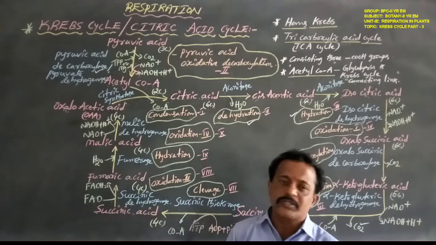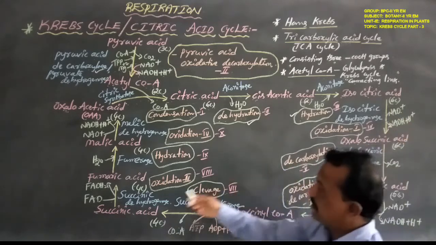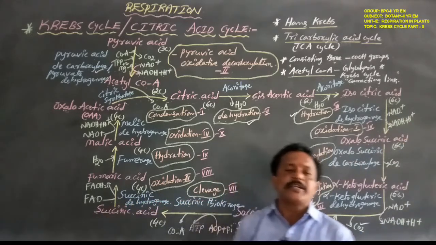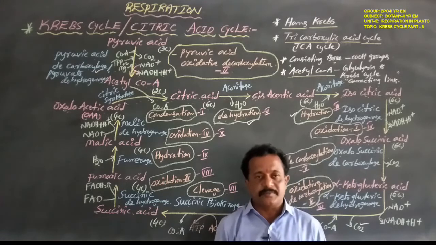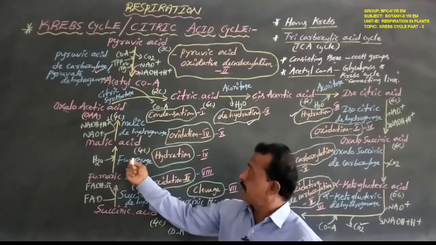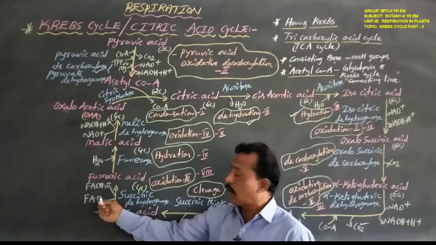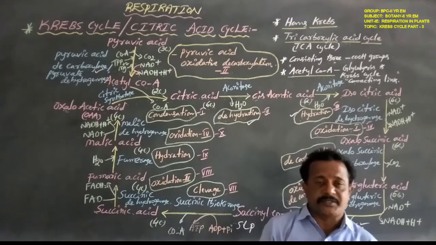Okay now, this is NAD, this is FAD. Both are coenzymes. These are the enzymes, activated enzymes. These are the coenzymes, internal enzymes.